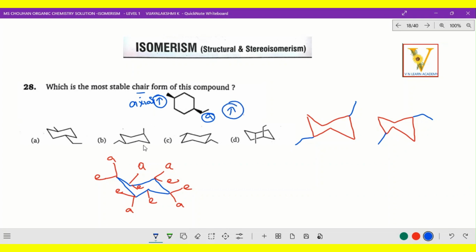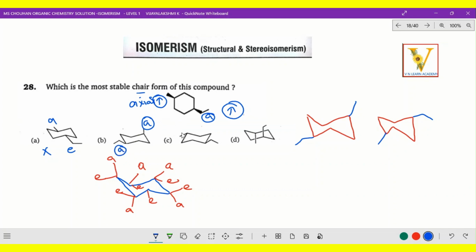Now we have to identify the most stable chair form of this compound. Right now here it is upward direction. Yes, this is upward and this is downward, so this will not be the correct option. And the same way here, it goes upwards and downwards, that means downwards it shows this side only, so this is axial. And this upwards, this is also axial, so both are axial only.